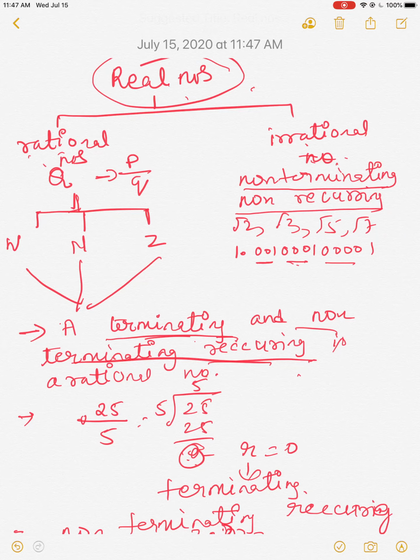All rational numbers are real numbers; you should keep in mind whole numbers, natural numbers, integers. So all rational numbers are real numbers, all irrational numbers are real numbers. But all real numbers are not irrational. सब real numbers irrational नहीं होते, क्योंकि उसके अंदर आपका rational भी आते हैं. Okay, thank you. This is about the introduction. I will send the exercise.